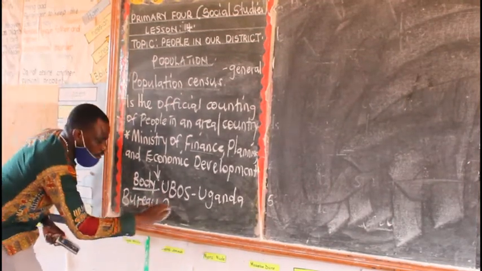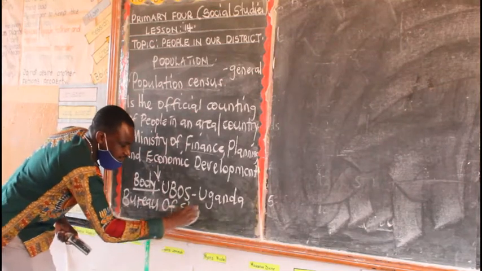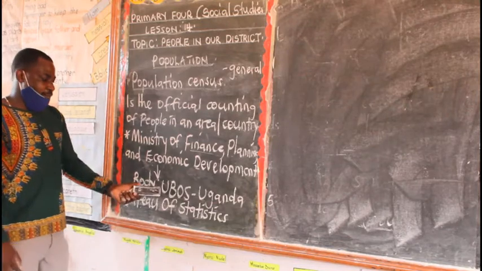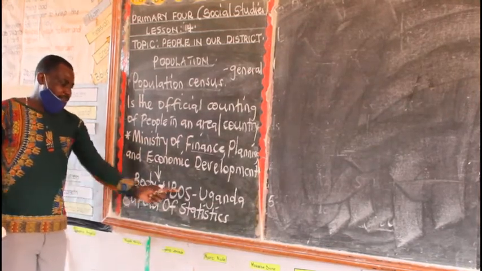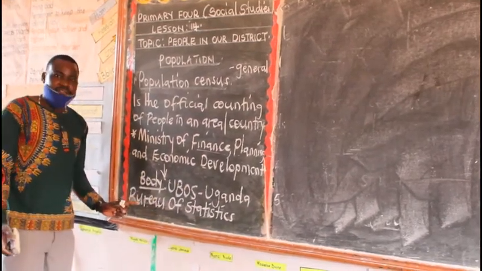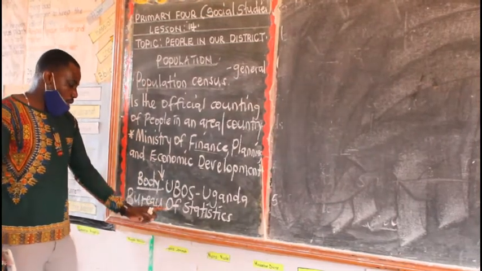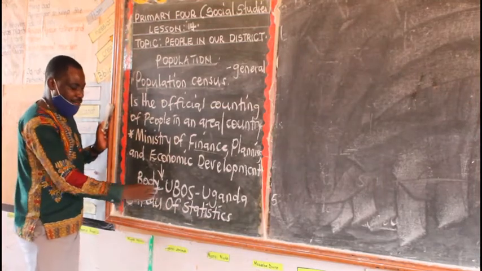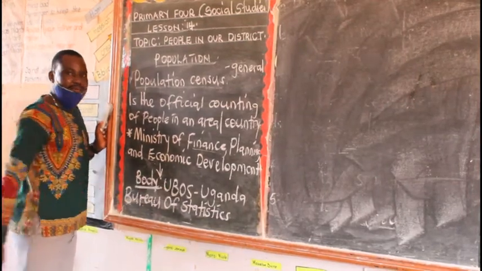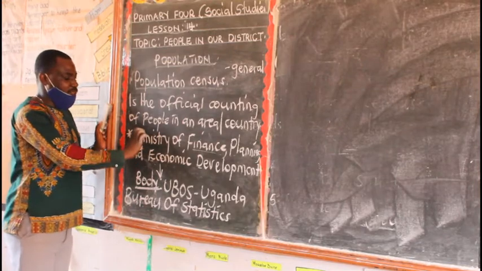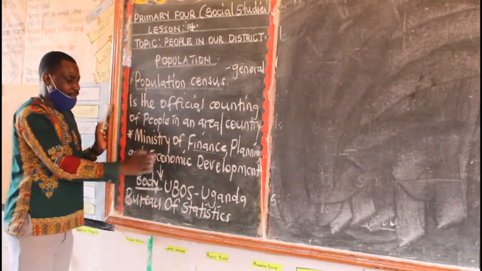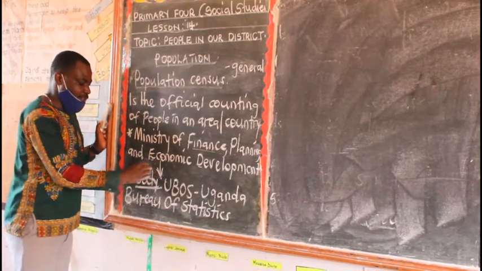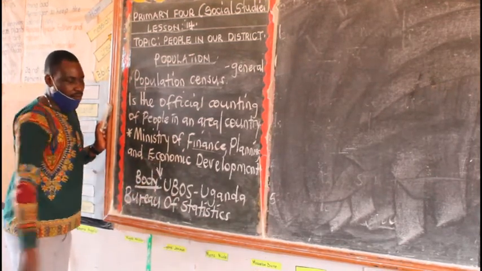In case they ask you to write UBOS in full, U stands for Uganda, B stands for Bureau, then the O is of, and S is Statistics. So this is the body responsible for conducting population census. But I said the ministry is the Ministry of Finance, Planning and Economic Development. So under this ministry, we have the body called UBOS.